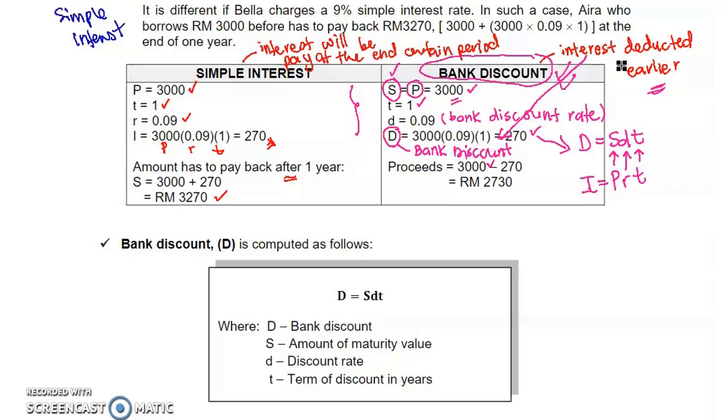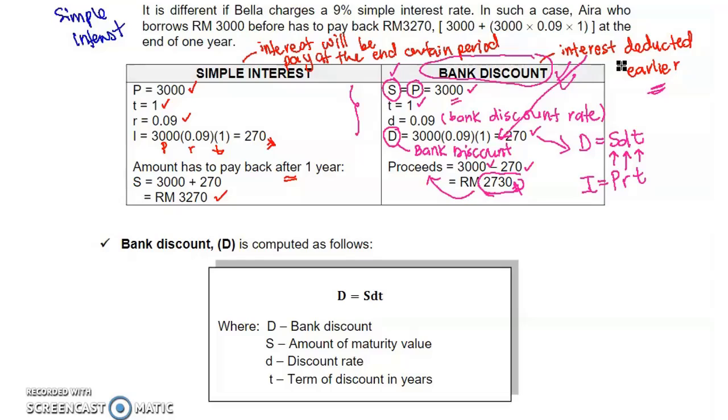So deduct 270: 3,000 minus 270, we get 2,730. This is the amount that we get after the interest or the bank discount was deducted. This amount we call proceeds.